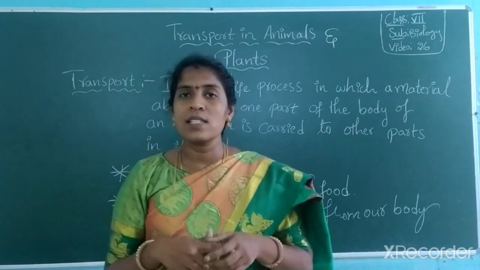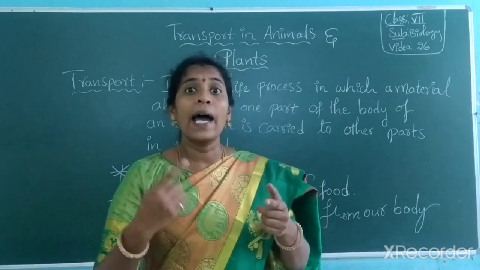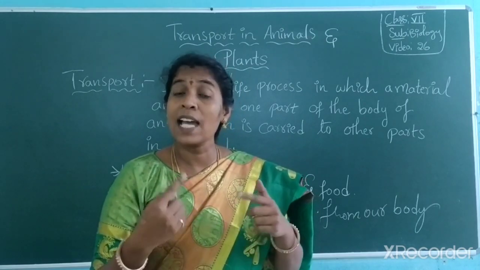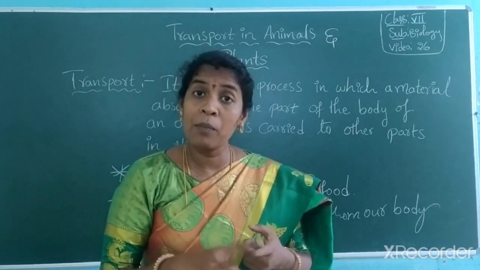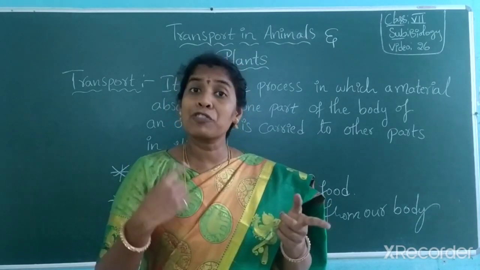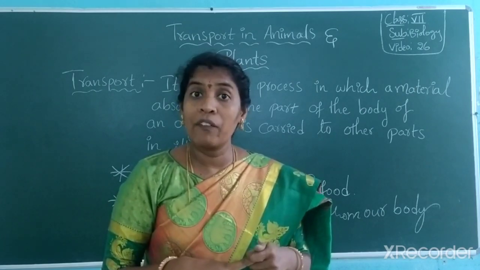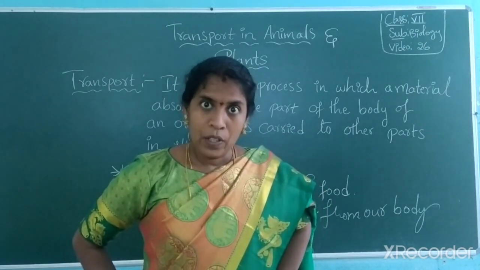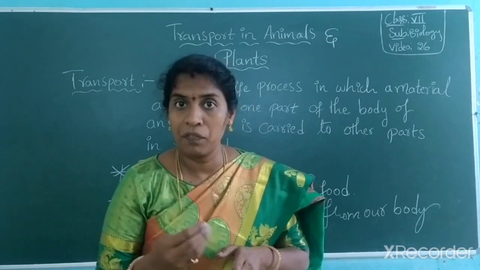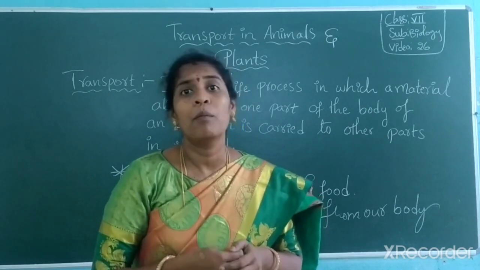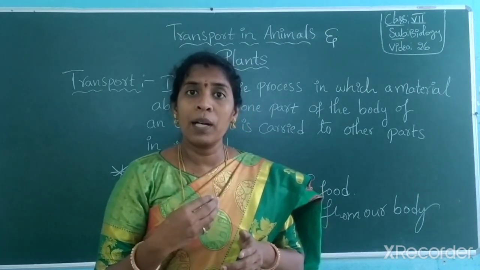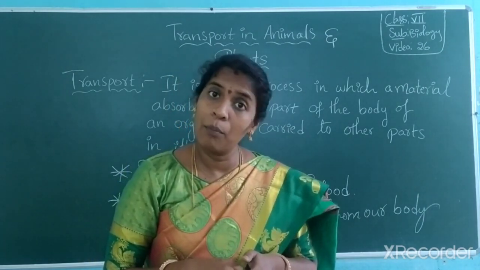Even see oxygen. You are taking oxygen into your body. Am I right? And that oxygen reaches your lungs. From the lungs, it is carried to the heart. Again from the heart to different parts of the body. Am I right? And after eating, the remaining leftover wastage is filtered by the kidney. So uric acid is separated from your blood and purified. That uric acid is also carried by blood. Even after breathing, after cellular respiration, the carbon dioxide is also eliminated by blood.